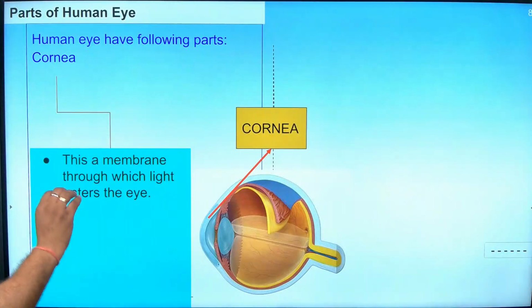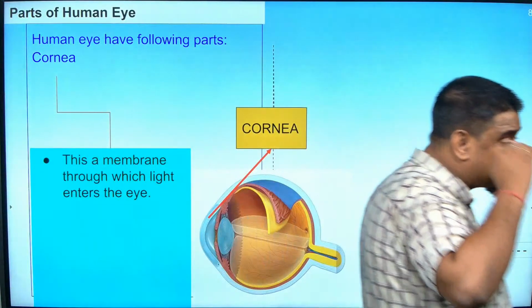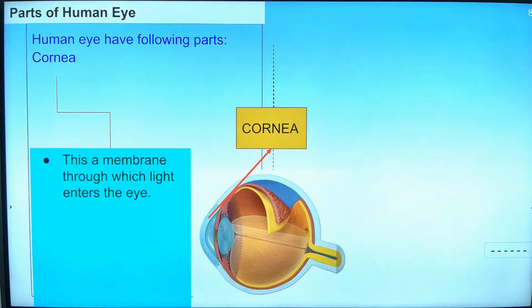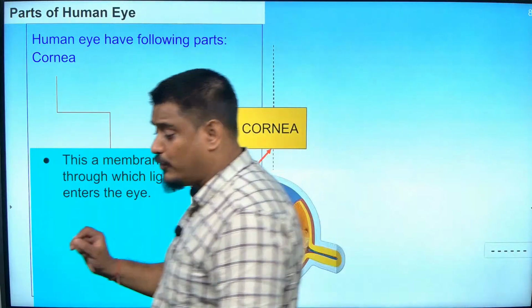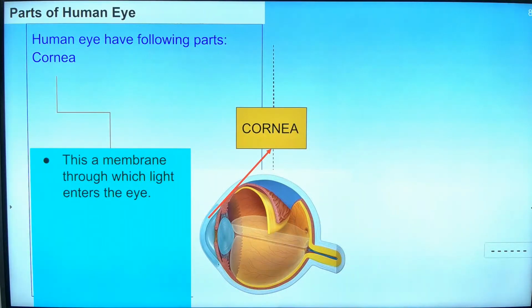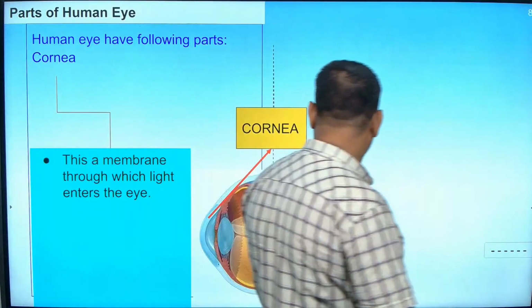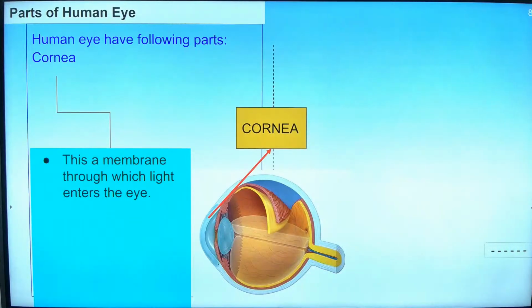The first part of the eye, which is the external part of the eye, is called the cornea. So, write the heading as the first part. See, the diagram of the eye you can draw later, I will give you as homework today, but first you write the first part, which is called the cornea. So, what is the meaning of the word cornea? Cornea is this external part, from which light is entering inside. I am not talking about the muscles, I am talking about the ball. Above that, the black thing is there, the whole thing. That is only called the cornea.